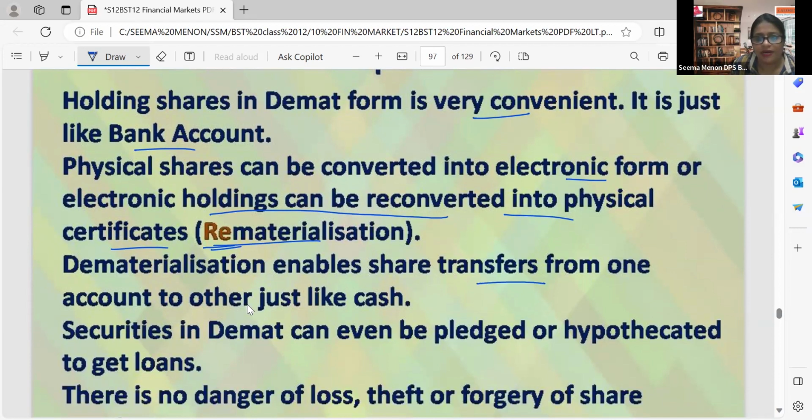It enables share transfers from one account to another, just like cash. From my account, I can transfer to another person's account, those who want to purchase, just like how we transfer cash. Securities in demat can even be pledged or hypothecated to get loans. We can keep it as security to get loans.